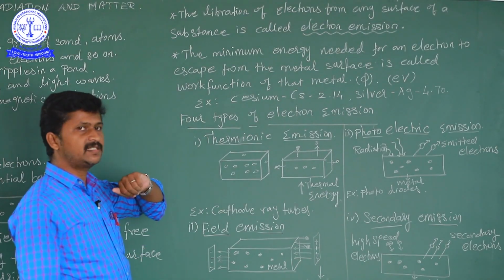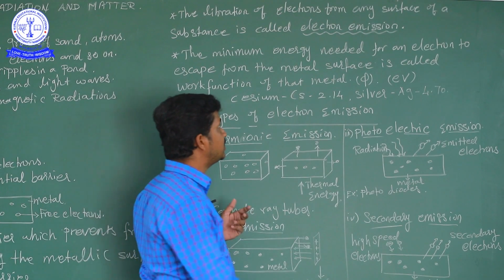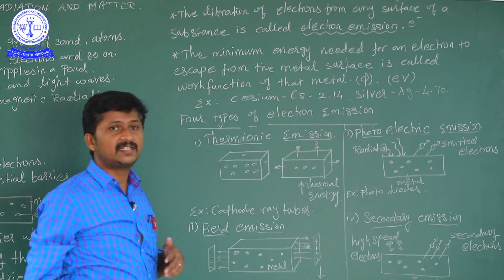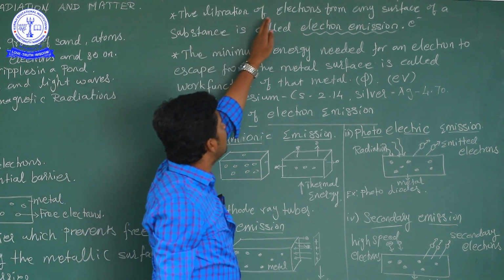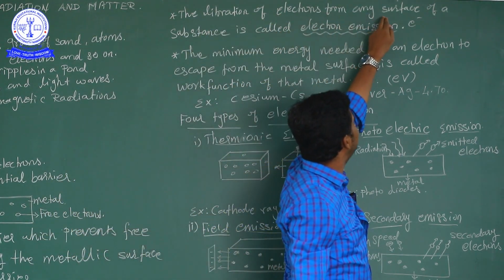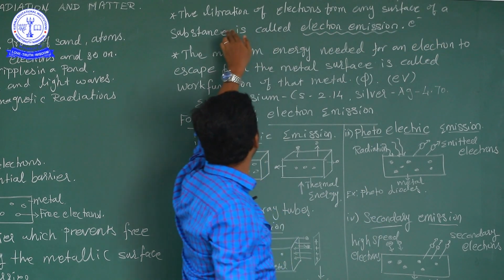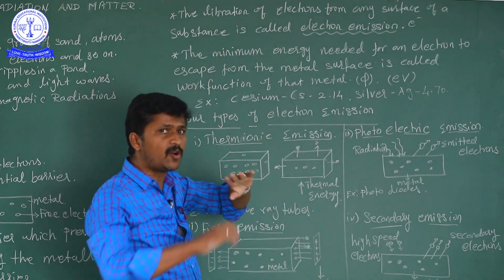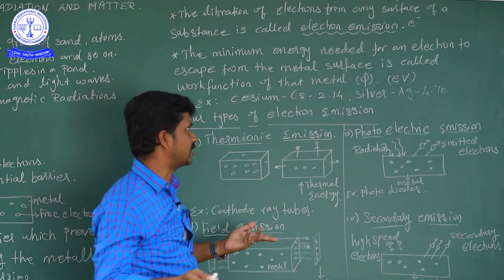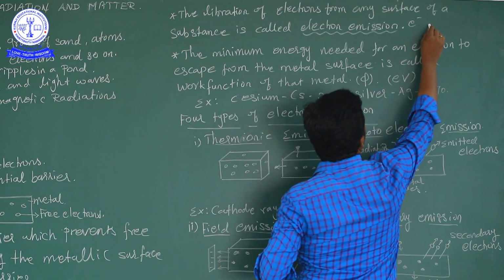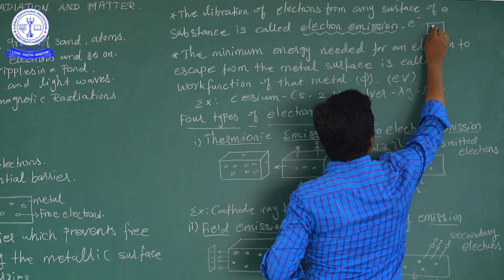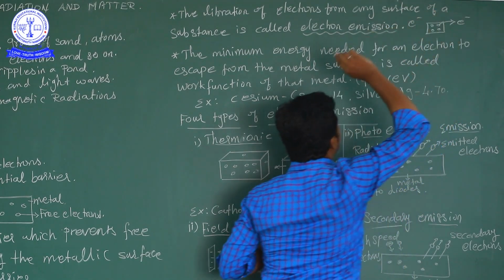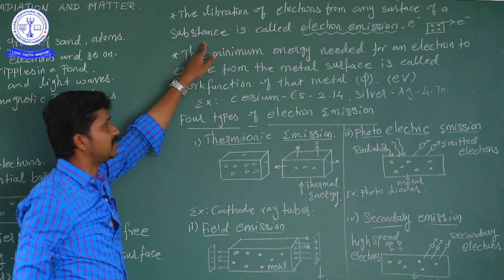So what is meant by electron emission? Electron emission from the metallic surface is the liberation of electrons from the surface of a substance. What is the surface? The outer orbital. For example, take the metal surface: these are the free electrons escaping from the surface of the substance.